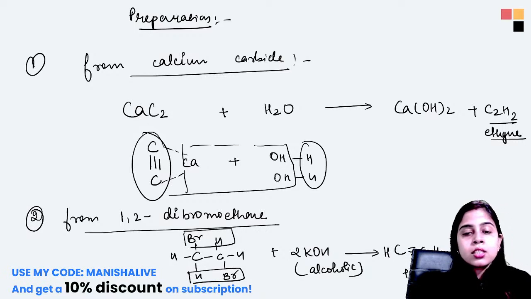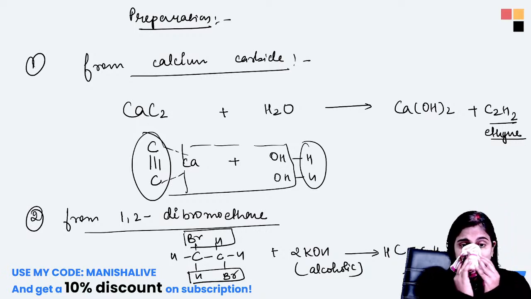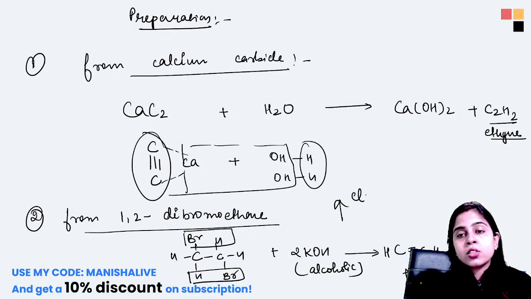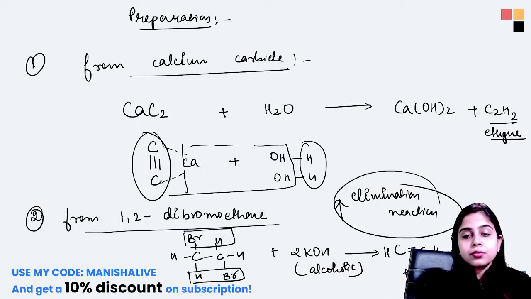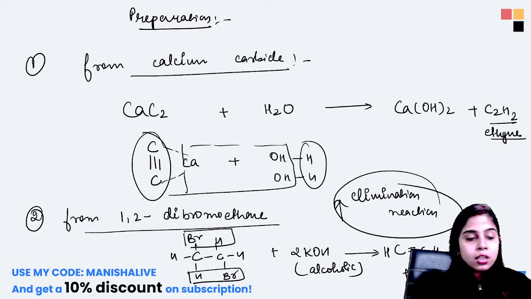Okay. So this is your elimination reaction. This reaction is known as elimination reaction, because hydrogen and halogen are being eliminated from the compound. So this is termed as your elimination reaction or dehydrohalogenation reaction. Clear everyone?